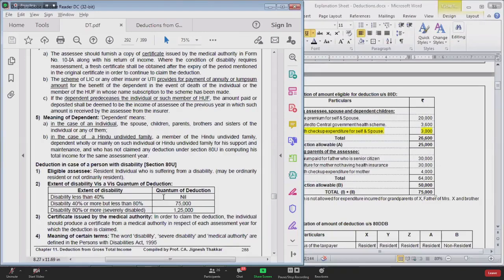If an individual has claimed deduction for himself under section 80U, then for that individual, someone else cannot claim deduction under section 80DD. So if you have claimed deduction for yourself in section 80U, then someone else cannot claim deduction for you. Because if you are claiming deduction for yourself, in that case, you are financially independent, you are having income. In that case, some other person should not claim deduction for you.